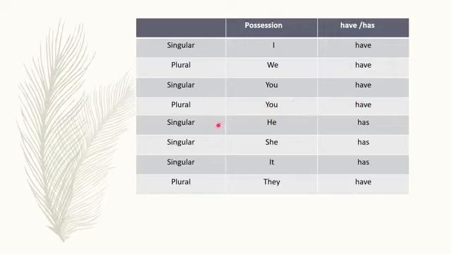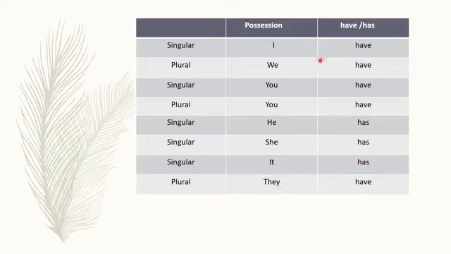He, singular, so with he we will use has. She means singular, so with she we will use has. It is singular, so with it we will use has. They, plural, so with they we will use have.